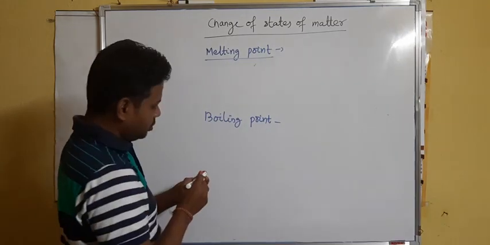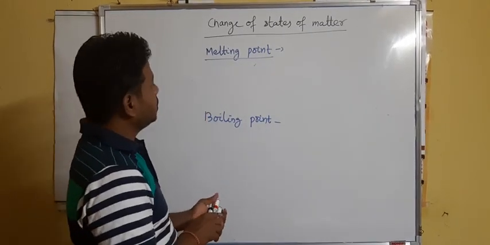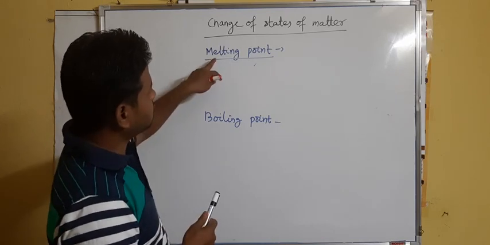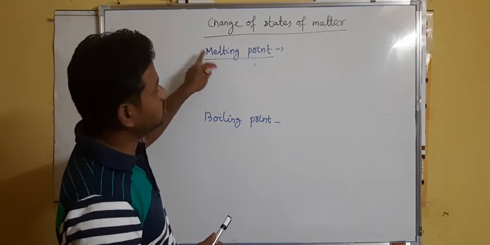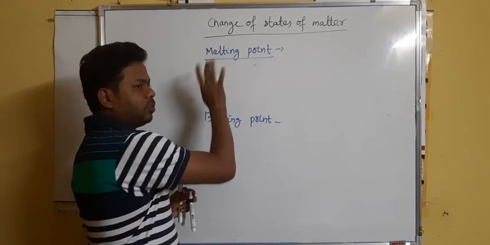Students, we have already read the terms melting and boiling. What is melting? The process of changing solid to liquid is called melting. And what will be the definition of melting point?